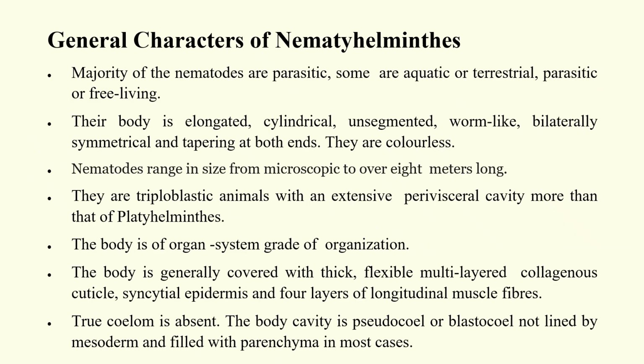Coming to the general characters of Nemathelminthes. Majority of the nematodes are parasitic, some are aquatic or terrestrial, or free living. Their body is elongated, cylindrical, unsegmented, worm-like, bilaterally symmetrical, and tapering at both the ends, and they are usually pale in color or colorless. The nematodes range in size from microscopic to over 8 meters long. They are triploblastic animals with an extensive perivisceral cavity, more than that of the platyhelminths.